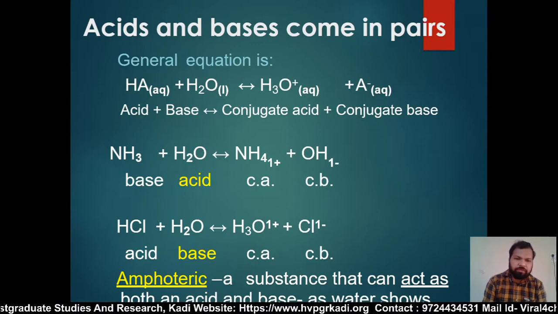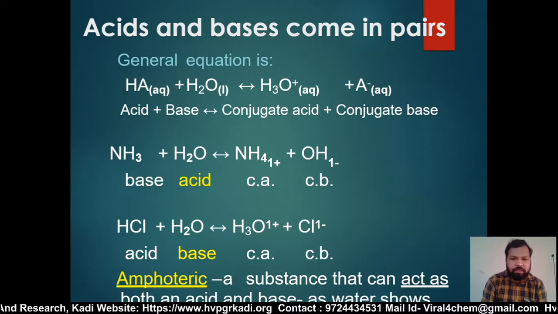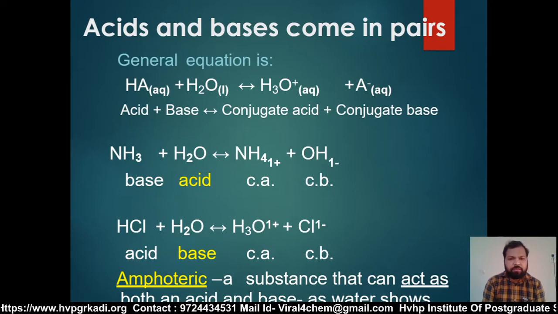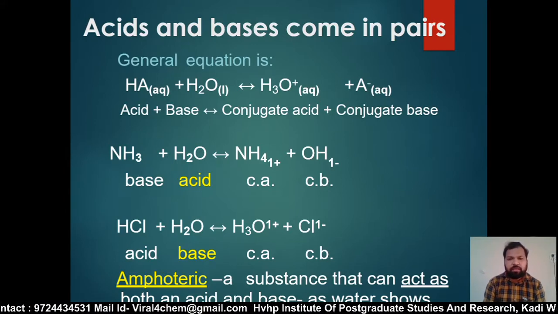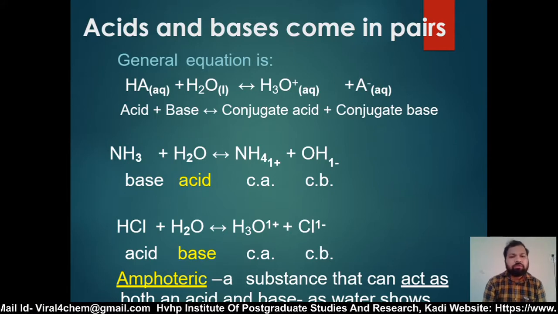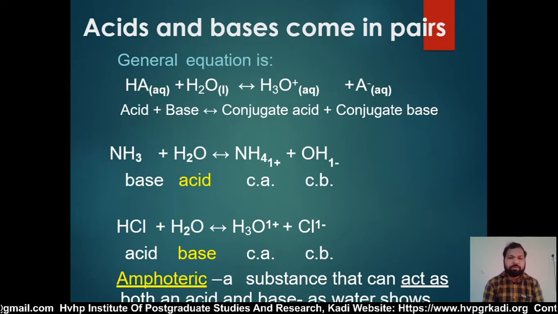Now the second example: HCl reacts with water. They give H3O plus ion and Cl minus ion. Now HCl is the acid and H2O is the base, and H3O plus is the conjugate acid and Cl minus is the conjugate base. This reaction is a reversible reaction.